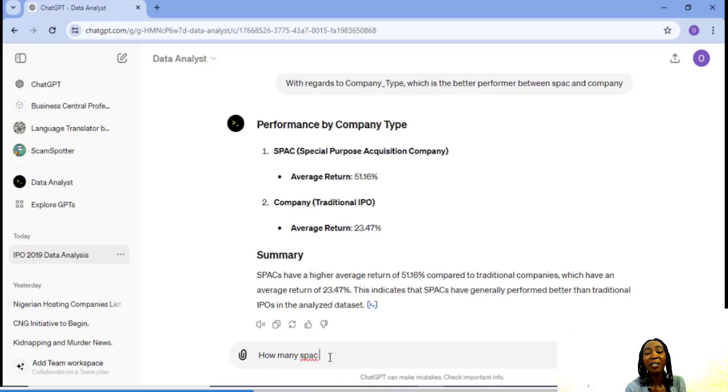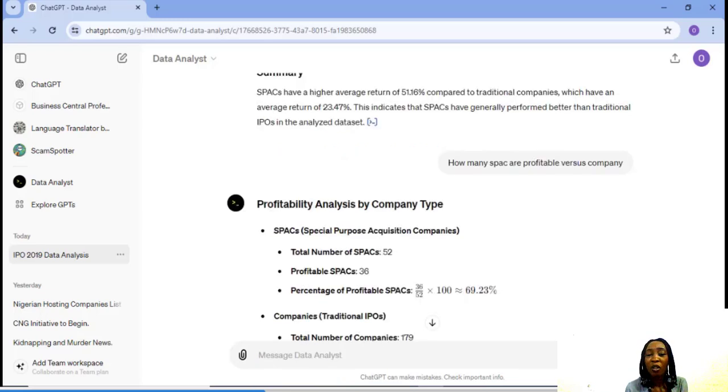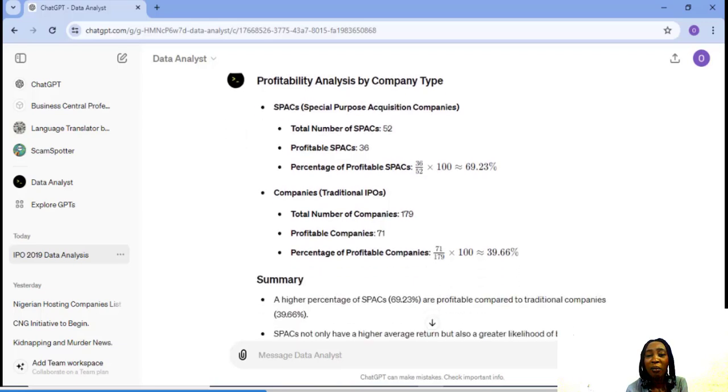How many SPAC are profitable versus company? Profitability analysis by company type. Total number of SPACs 52, profitable SPACs 36. Percentage of SPAC profitability is 69%, while percentage of traditional IPOs is 39.66%. A high percentage of SPACs are profitable compared to traditional companies. SPACs not only have a higher average return, but also a greater likelihood of being profitable.